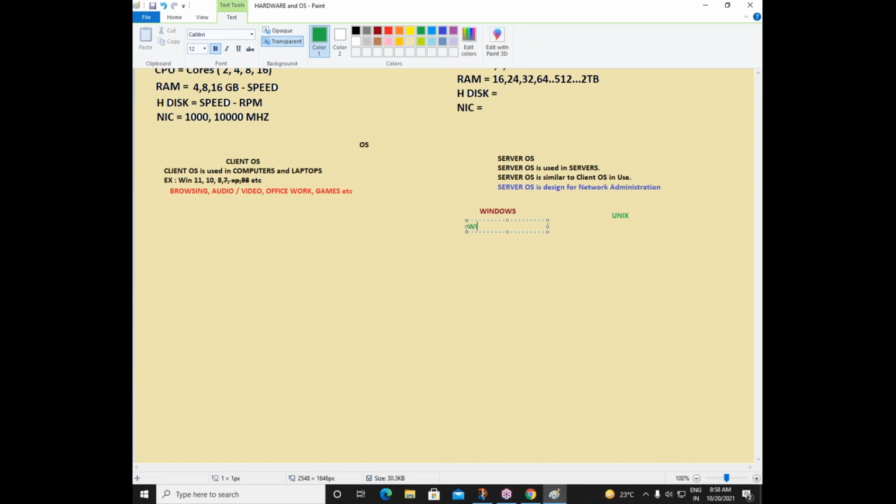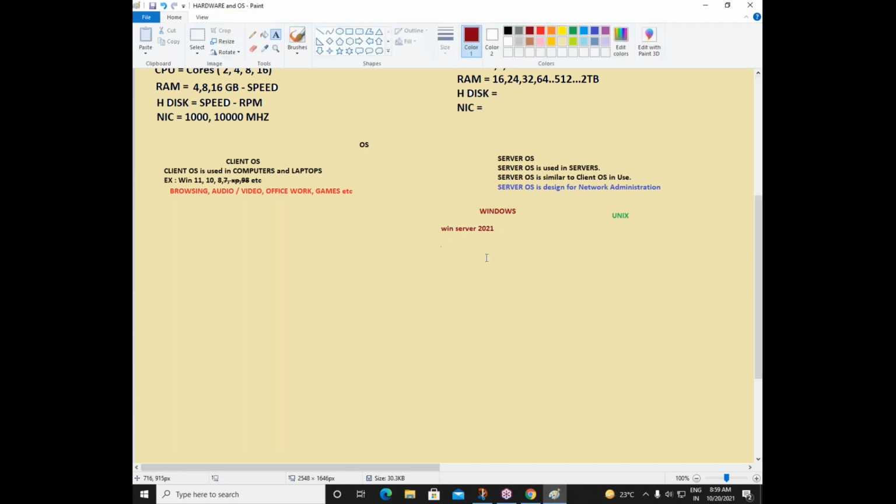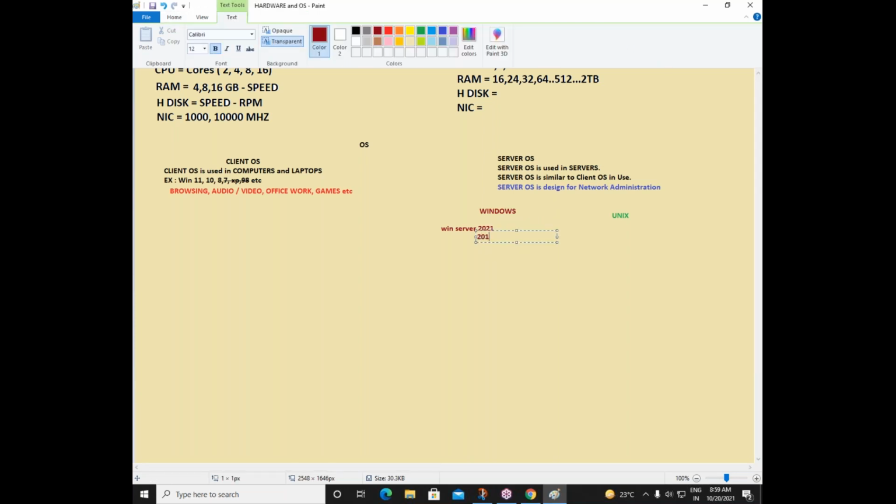In Windows, we have Windows Server 2021, 2019, 2016, 2012, 2008, 2003, 2000, and then there is something called NT 4.0. These are the versions we have from Windows Server, friends.